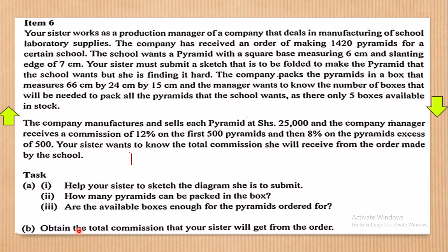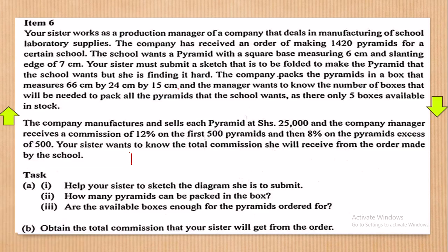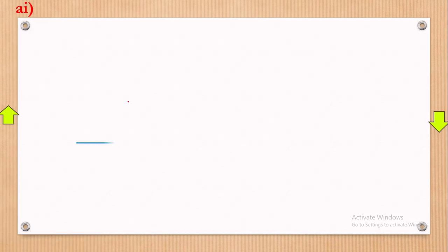Okay, we're saying obtain the total commission that your sister will get from the order. Now the commission you must know here is this.